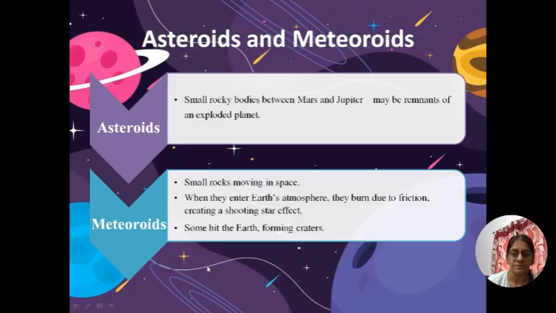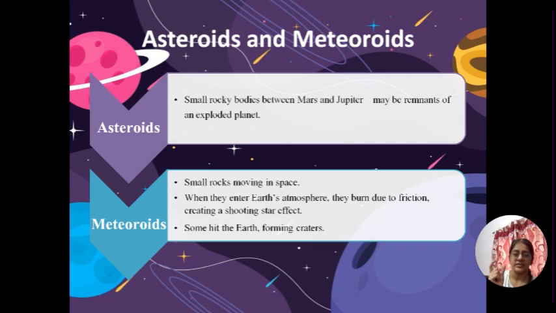Then come asteroids and meteoroids. Asteroids are small rocky bodies found between Mars and Jupiter, and they might be remnants of an exploded planet. I'll explain in simple words. There might be a planet in the universe, and if that planet ever exploded, some pieces would remain, which keep moving in space.